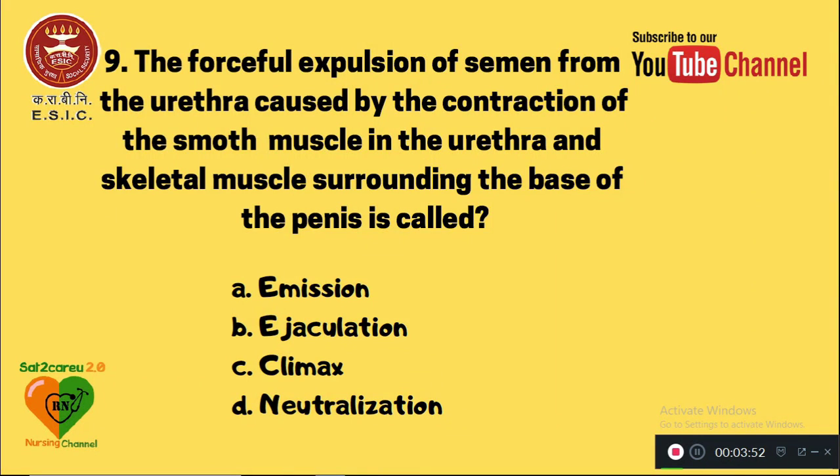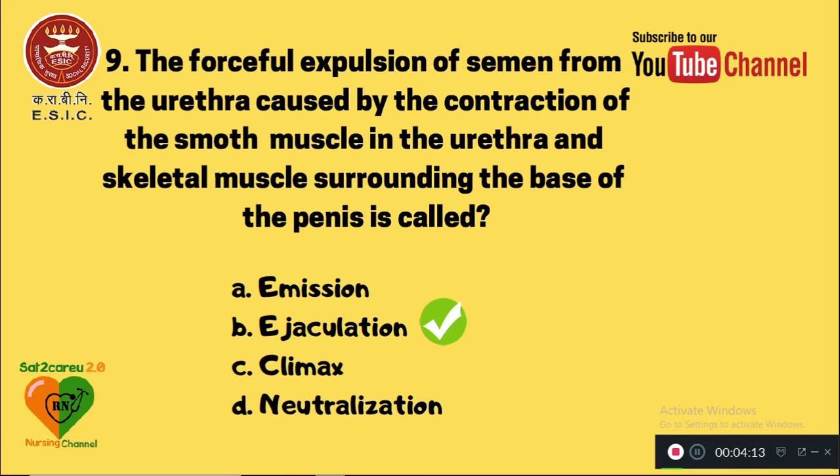Question number 9. The forceful expulsion of semen from the urethra, caused by the contraction of the smooth muscles in the urethra and the skeletal muscles surrounding the base of the penis, is called option A. Emission, B. Ejaculation, C. Climax, D. Neutralization. The right answer is ejaculation.